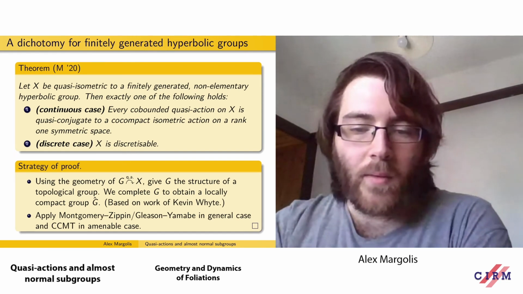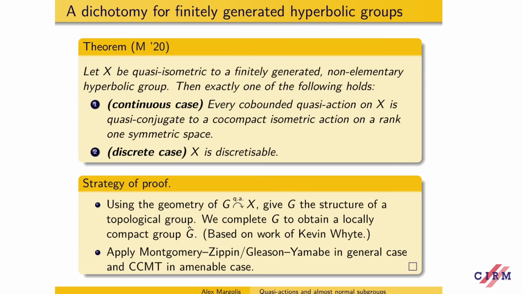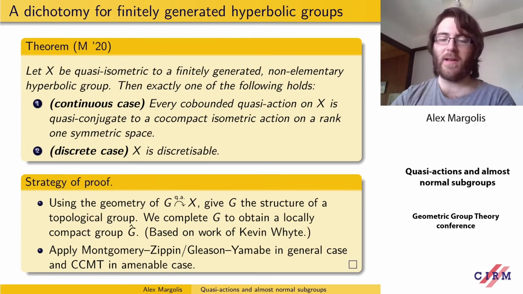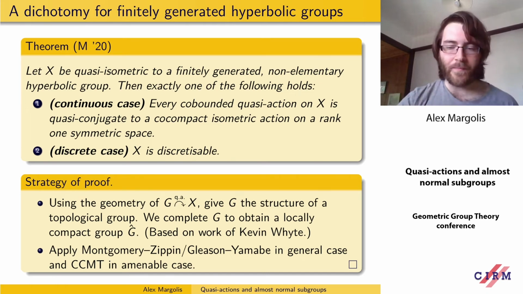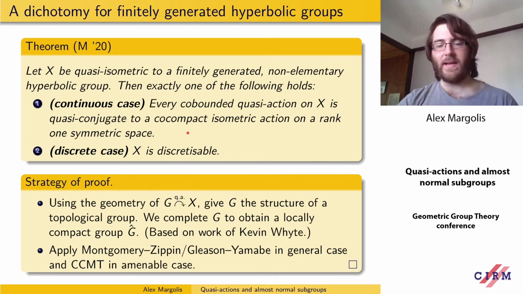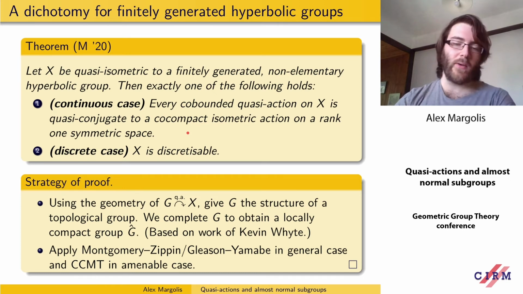And then once we have a nice locally compact group, we apply some structure theory due to Montgomery-Zippin and Gleason-Yamabe in their solution to Hilbert's fifth problem. And we essentially deduce that it's a Lie group or it's discretizable. There's another case to consider, which is when this locally compact group G hat is amenable.